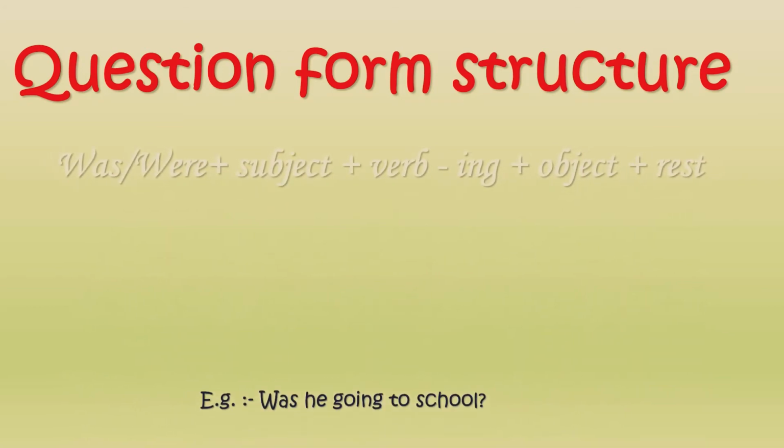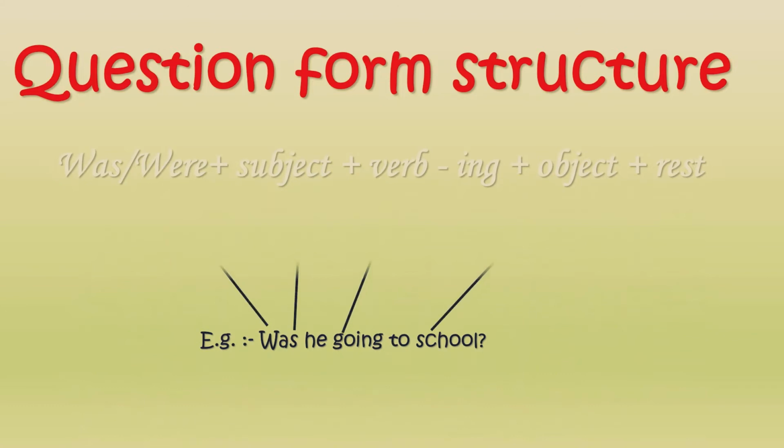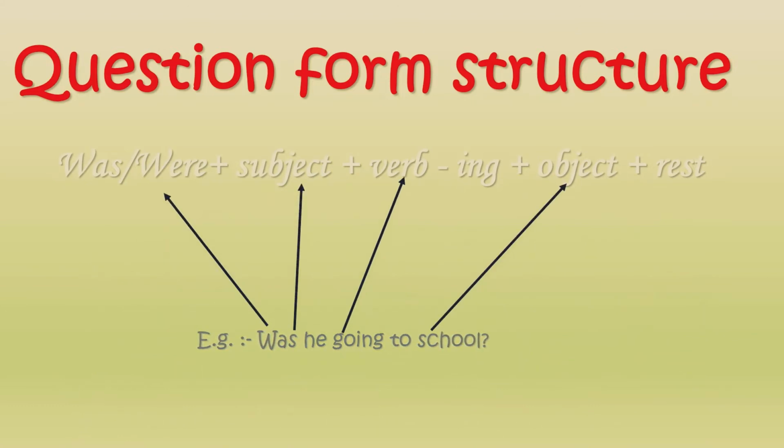Okay, I give some examples to familiarize you with this structure. Was he going to school? In this sentence, first use was, then use he as the subject. Going is verb-ing. To school is the object of the sentence.